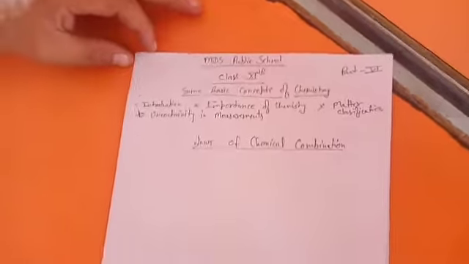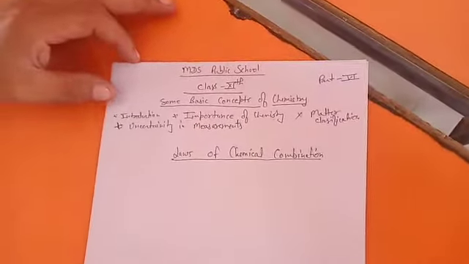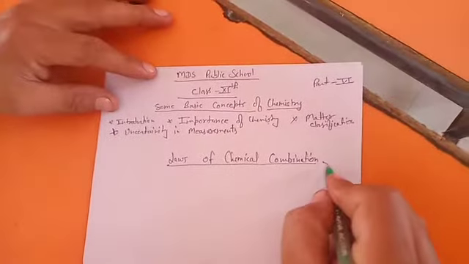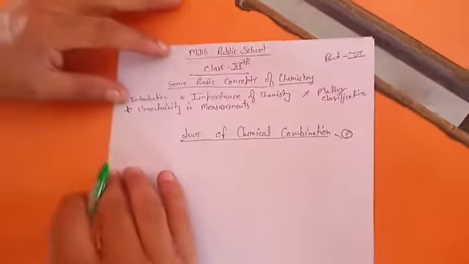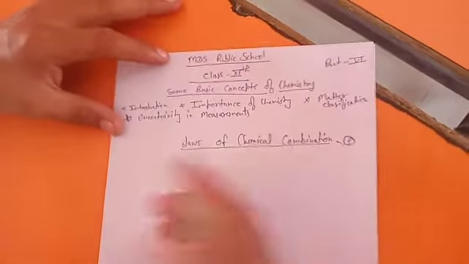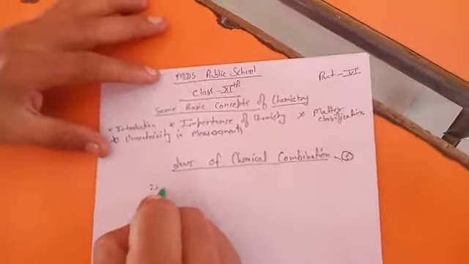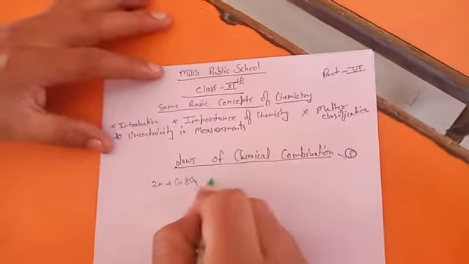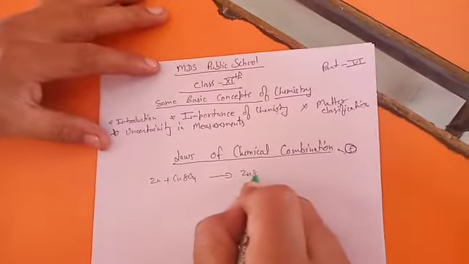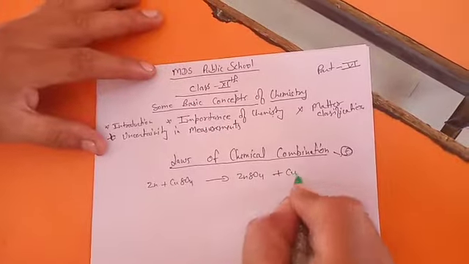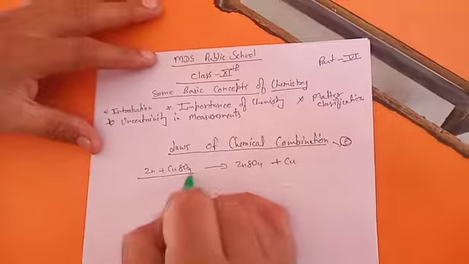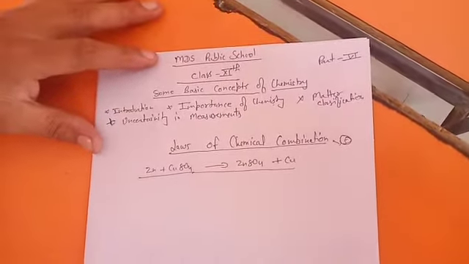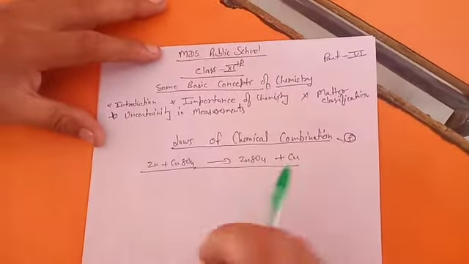Now today's lecture main topic is the laws of chemical combination. A total of 5 laws we have to study in this. What do we mean by the laws of chemical combination? It means if any reaction is happening, like we are putting zinc plus copper sulfate, you very well know this is a displacement reaction. Okay. So if a chemical reaction happens, not a nuclear reaction, it's a chemical reaction.